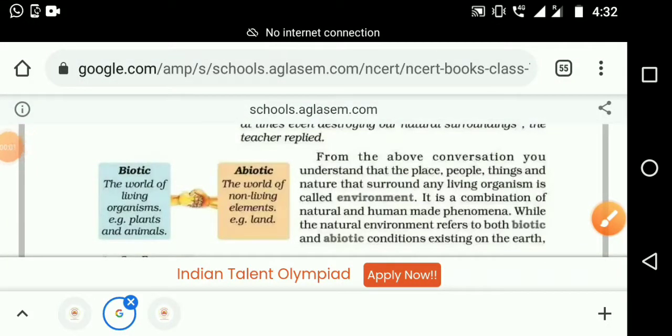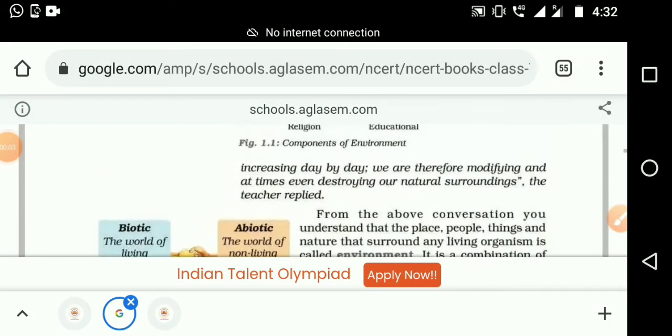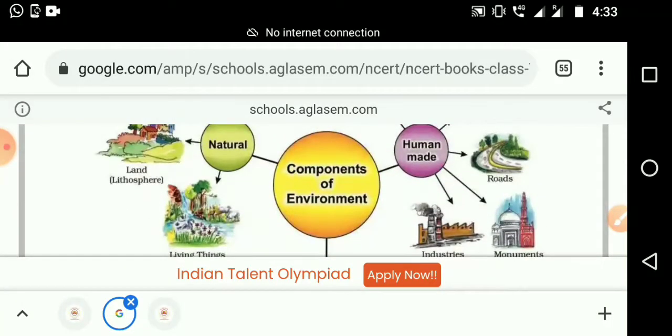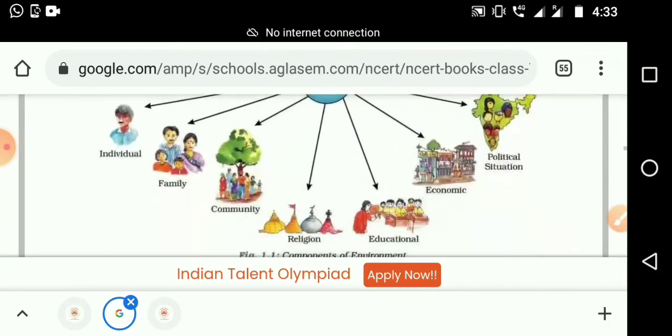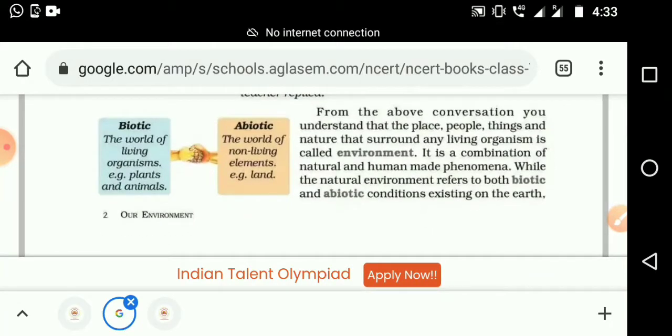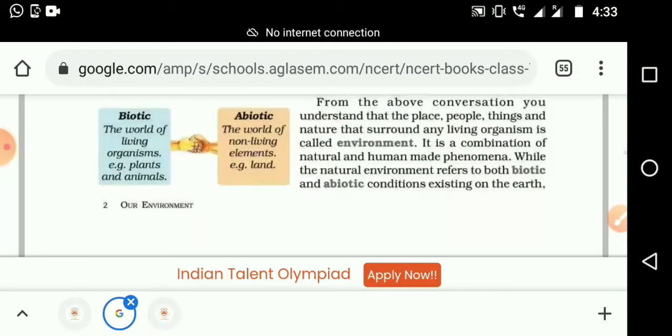Very good morning, students. We were watching what is our environment and what are the three major components of our environment. First one is natural components, second one is human-made component, and third one is human component. Then we have seen that in the environment we have two types of things. One is biotic, another one is abiotic. Biotic means the world of living organisms like plants, animals, etc. Abiotic means the world of non-living elements. We have seen that one.